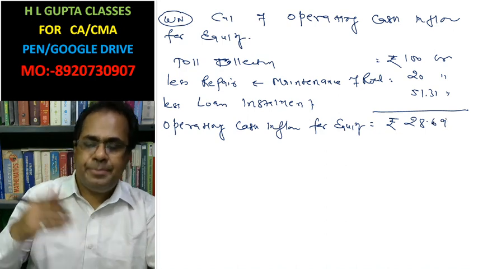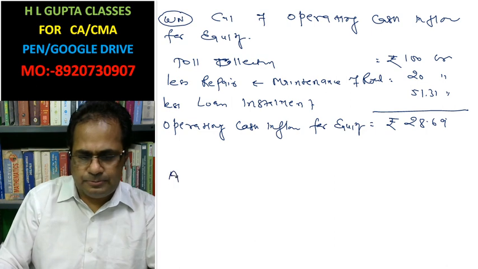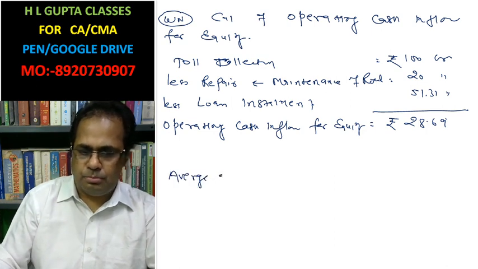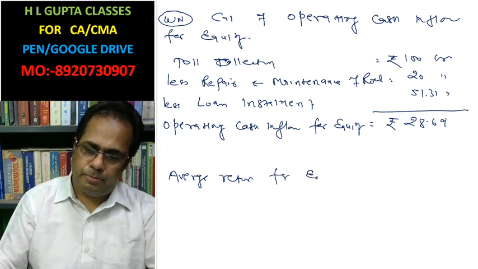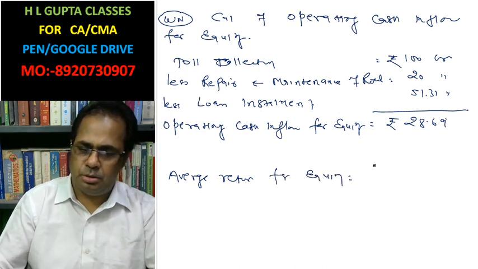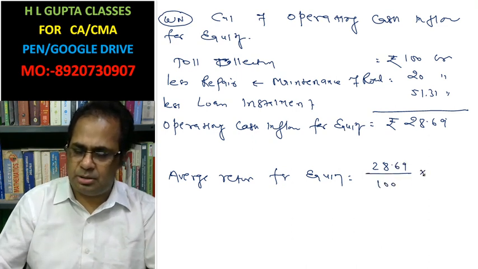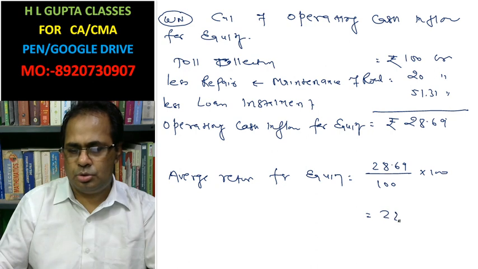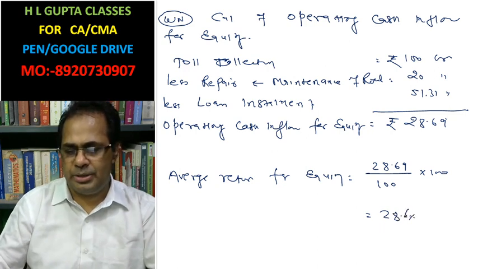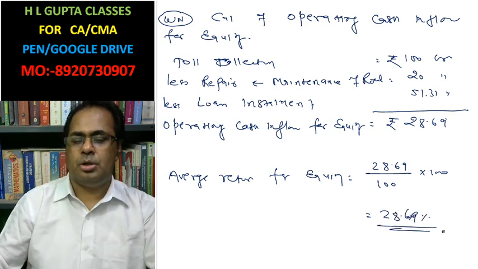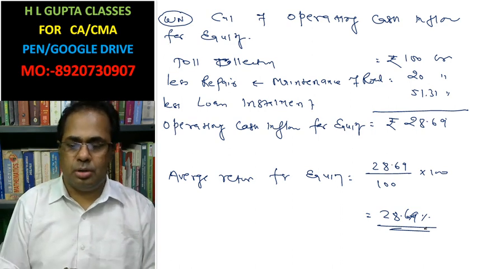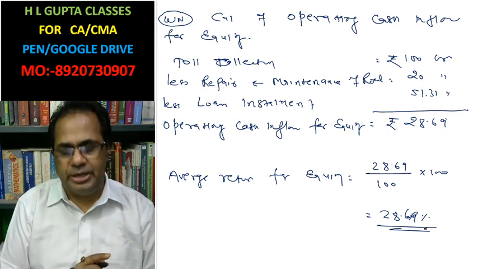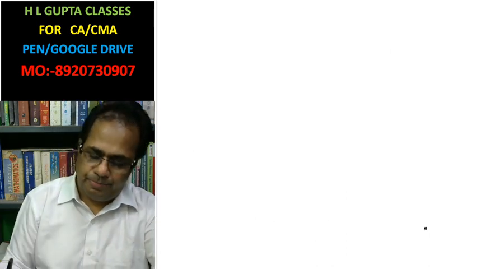Now, average return for equity is 28.69 out of investment 100, that equals 28.69%. It means 28% will be the nearby IRR for equity.